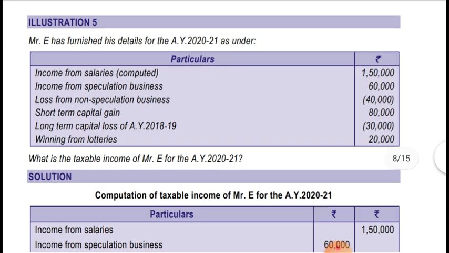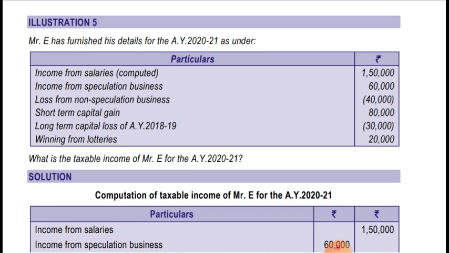Mr. E has furnished his details for the assessment year 2021 as under: income from salary, it is a computed salary, so no adjustment is required, 1,50,000. Income from speculative business is 60,000. Loss from non-speculative business is 40,000. So this non-speculative business loss can be adjusted against speculative business income. There is restriction on loss of speculative business; it cannot be adjusted against any other business.